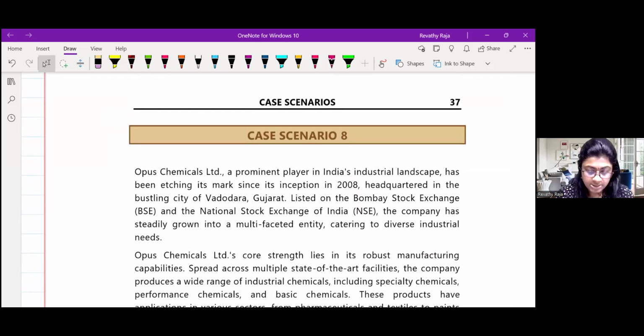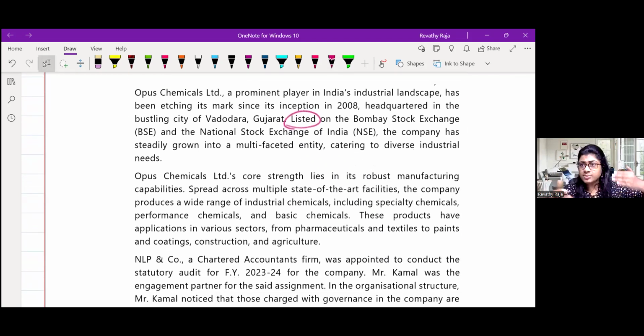Opus Chemical Limited, a prominent player in India's industrial landscape, has been etching its mark since inception, headquartered in the bustling city of Vadodara, Gujarat. Listed on Bombay Stock Exchange and National Stock Exchange, the company has grown into a multifaceted entity catering to diverse industrial needs. And so again, listed entity. Listed entity means, like we said in the question number 4 discussion video, CAM, EQCR, SEBI LODR, a lot of things will come to your mind.